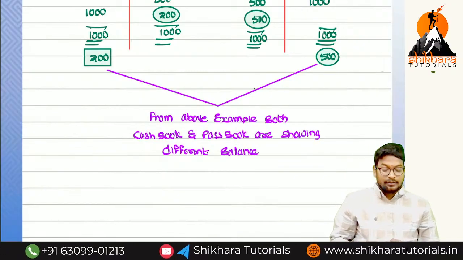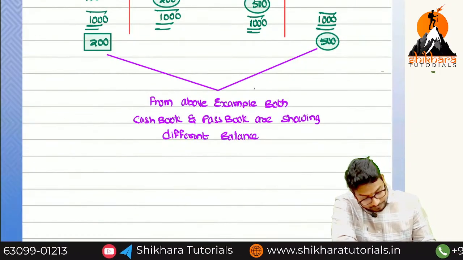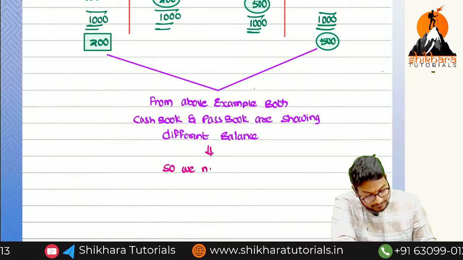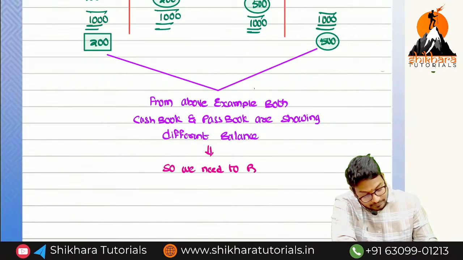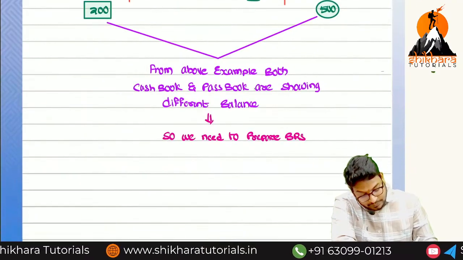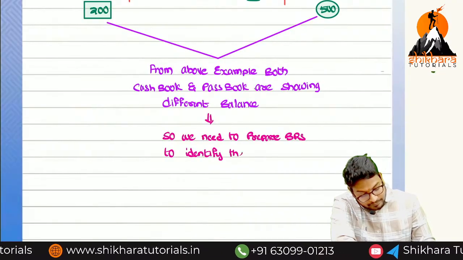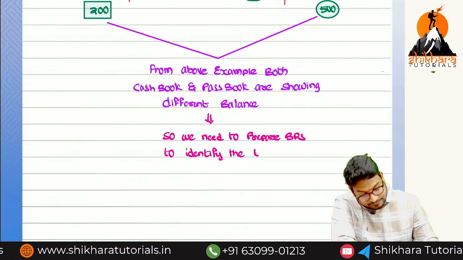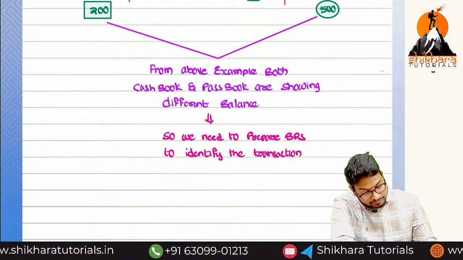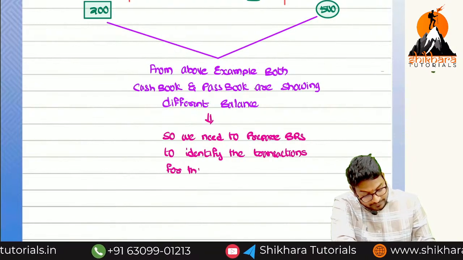Are they showing same balances or different balances? Different balances. So keep the arrow mark. So we need to prepare BRS to identify the transactions for that difference.